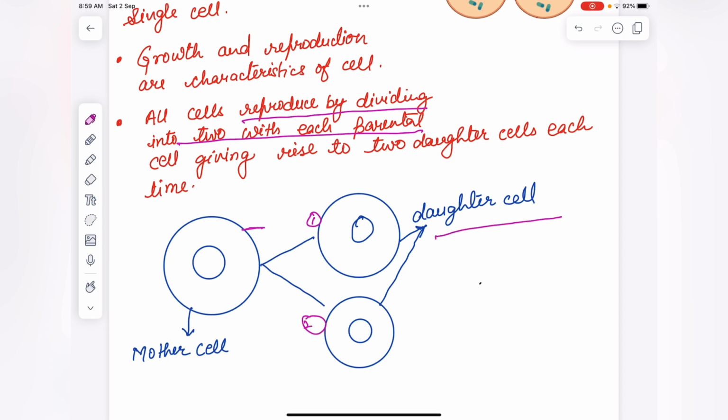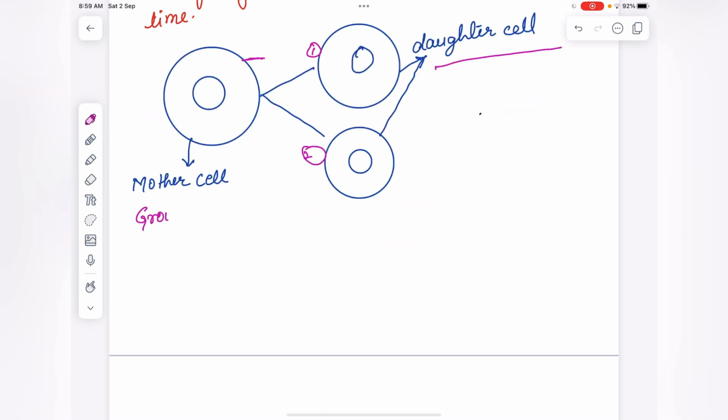So what is that? Growth is the fundamental property. For the growth of an organism, what kind of growth? An organism can grow only by dividing its cells. So it is a fundamental property. Growth is a fundamental property.